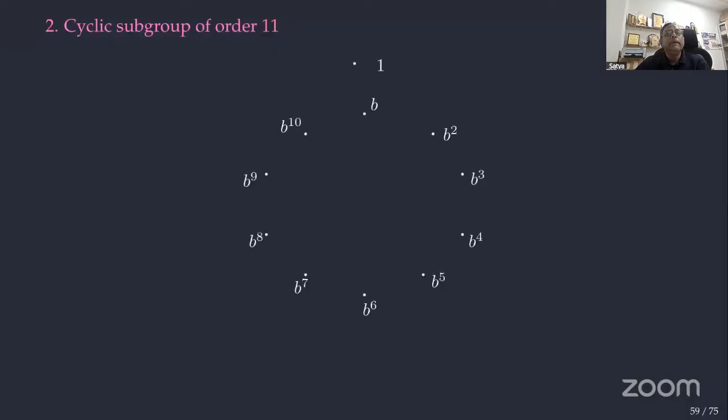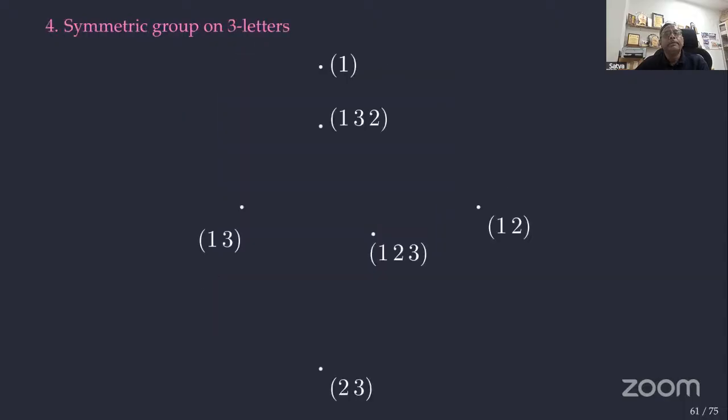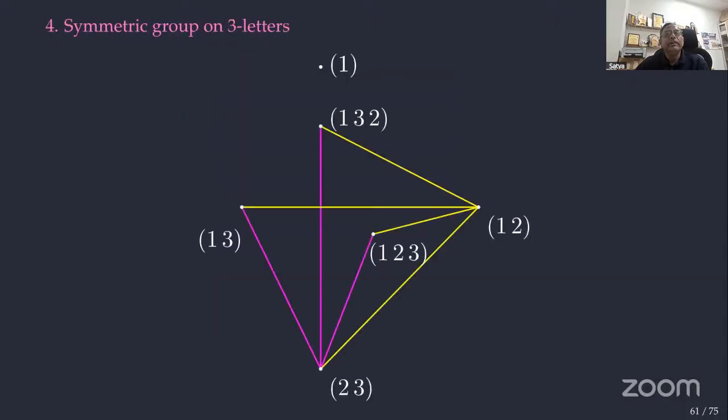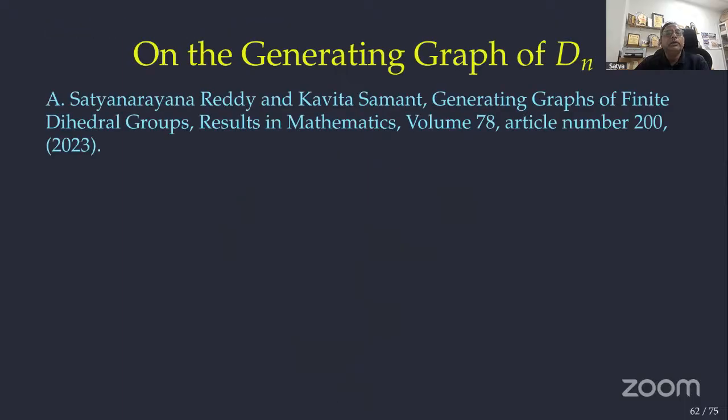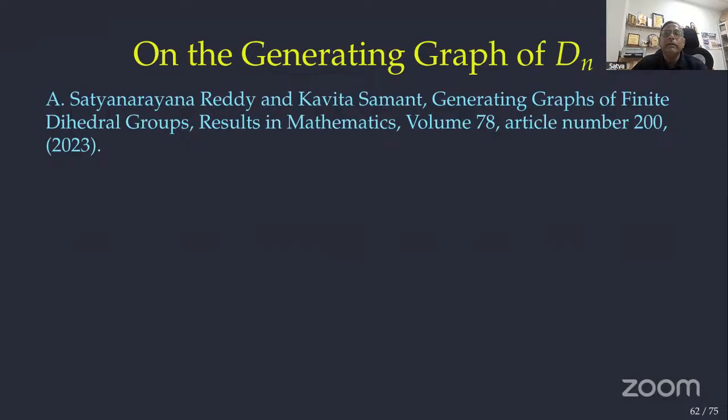Similarly, this is a dihedral group of order 8, and this is S3 with 3 letters. On the generating graph of Dn, we published one paper, me and Kavita Samant, generating graphs of finite dihedral groups. It was published in 2023 in Results in Mathematics.